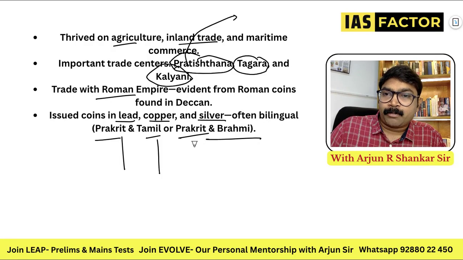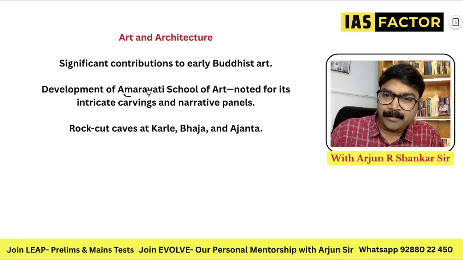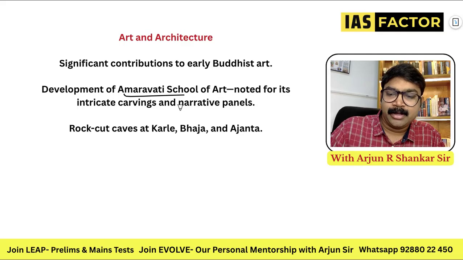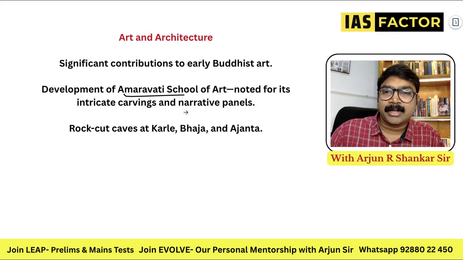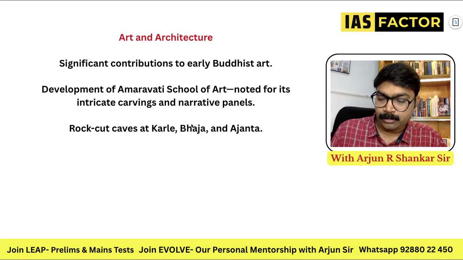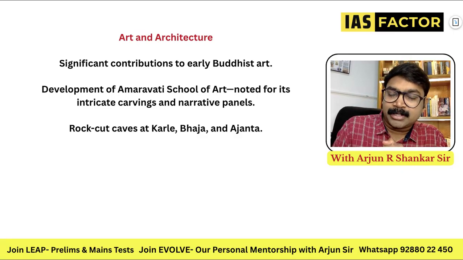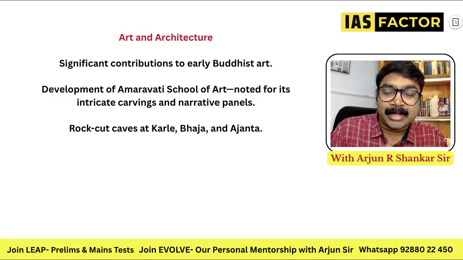And moving on to the other important content here. So art and architecture, definitely we learn about the Amaravati school of architecture in this. So it has to be clearly understood. So that is art and architecture, which has to be seen from that perspective, which is very important in this region. We need to know about the Amaravati school of art. All these concepts come in this area. So I think these are the most important things about post-Maurya. Now after Maurya, a big kingdom is coming, that is the Guptas, which we learn in detail. Okay, thank you.